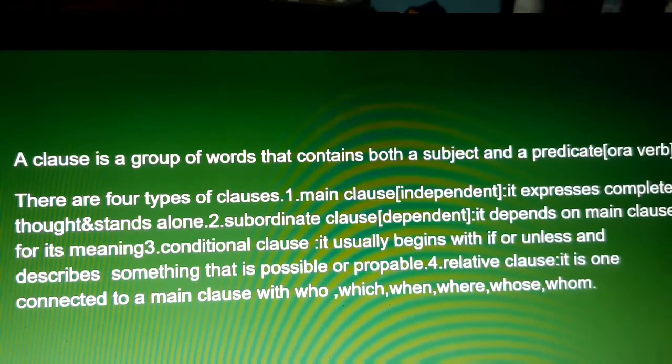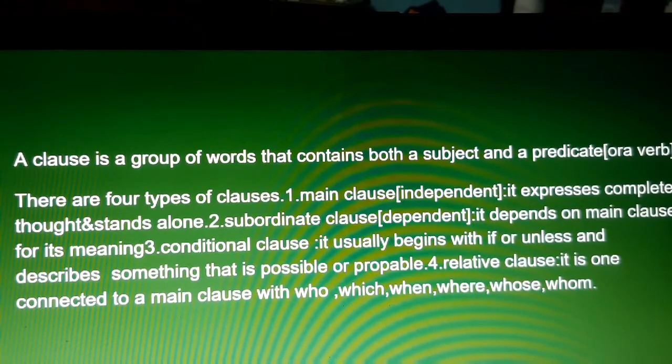Third one, conditional clause. It usually begins with if or unless and describes something that is possible or probable.